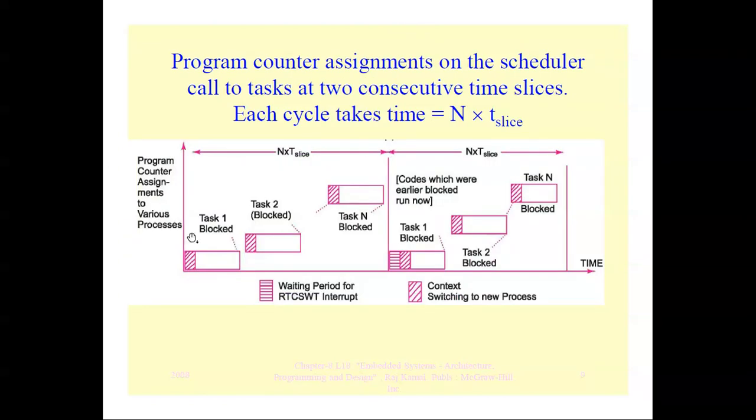So this is how the program counter looks like. The program counter at n into t time slice. Block one, task one is blocked, and then task two, and up to task n is blocked. That is the waiting period. And during the context switching to the new process, the codes which were earlier blocked will run in the context switching. That means here it is blocked, and in the context switching period it will be allowed to run.